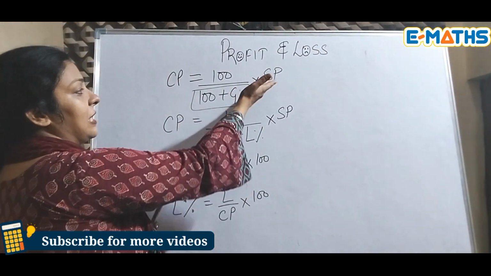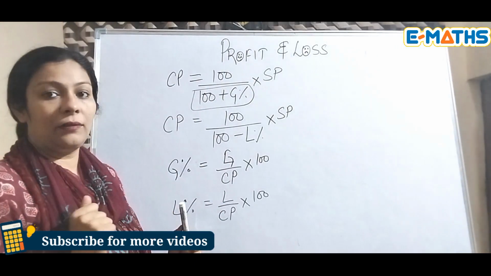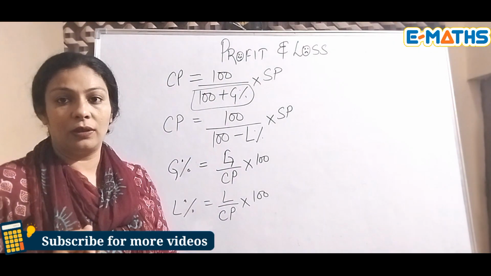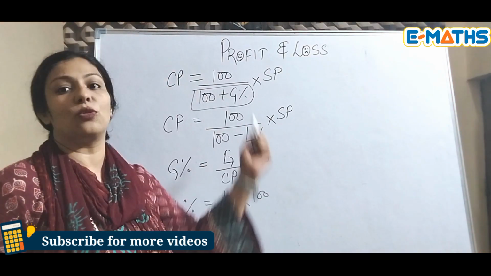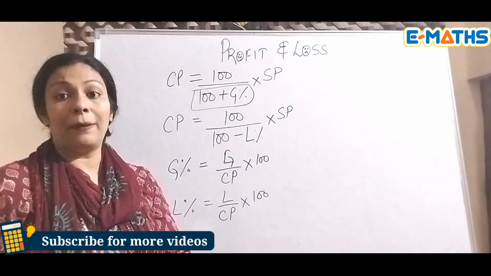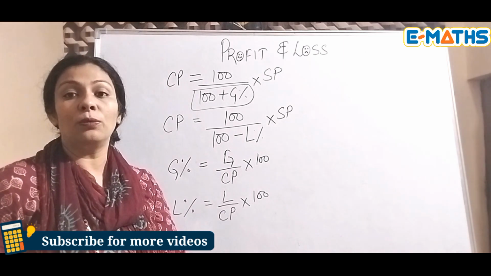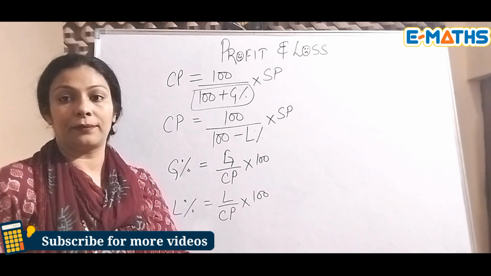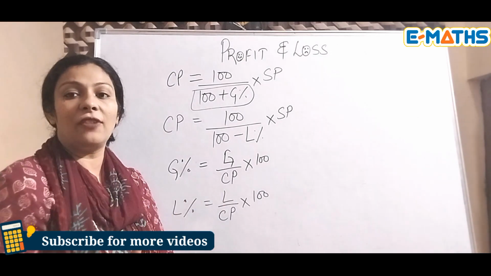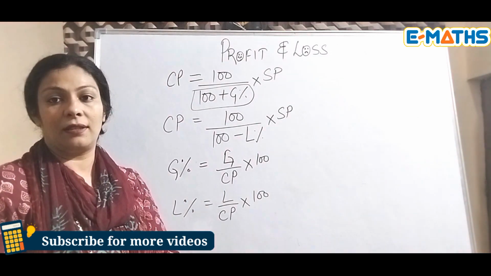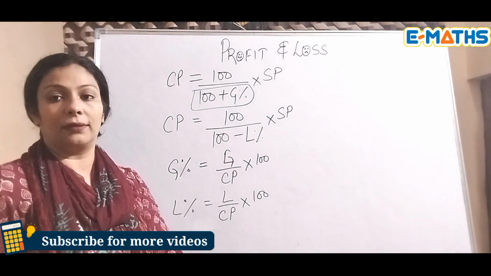If by chance SP is not given to you and only gain percent is given, then there might be instances where you have to assume the selling price and use this formula. But ensure what you need to assume to find a particular thing. It's important to learn these formulas because it will be easier for you to solve the questions and it will really ease your work.